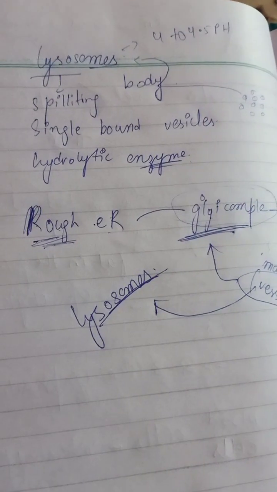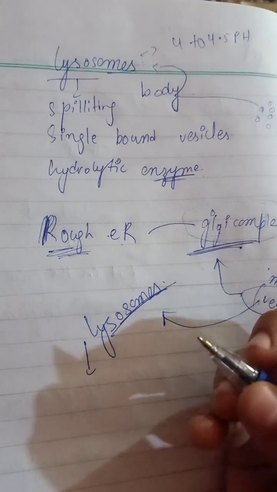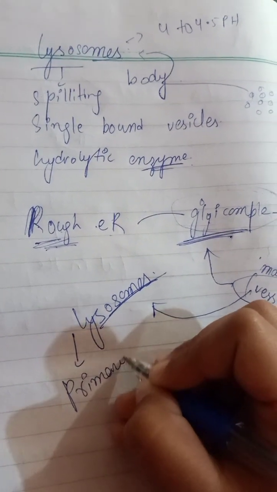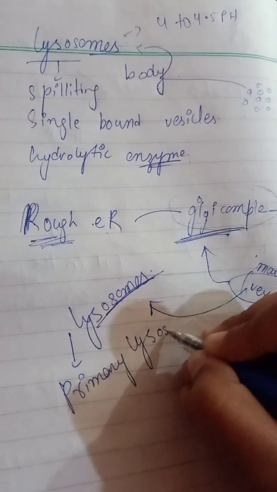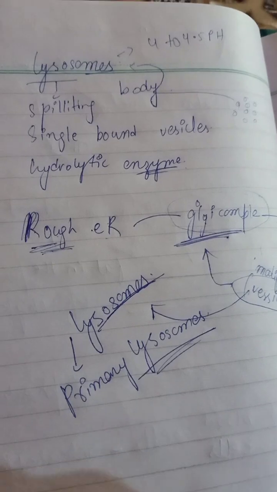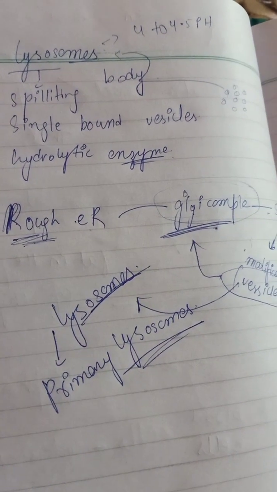This vesicle is basically called the lysosome. Okay, when the lysosome is not performing any kind of function, it is called the primary lysosome. In plants and fungi there are certain vacuoles.